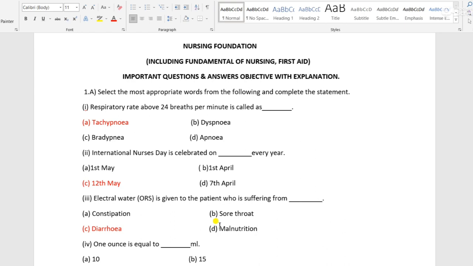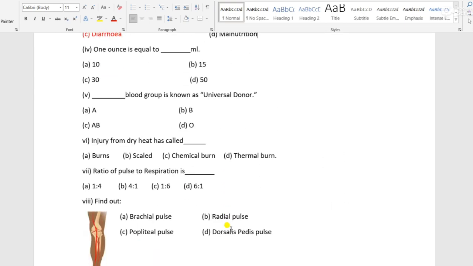Then, 1 ounce is equal to dash ml. Option A is 10 ml, option B is 15 ml, option C is 30 ml, and option D is 50 ml. 1 ounce is 30 ml. That means 5 teaspoons, and 1 teaspoon contains 6 ml.